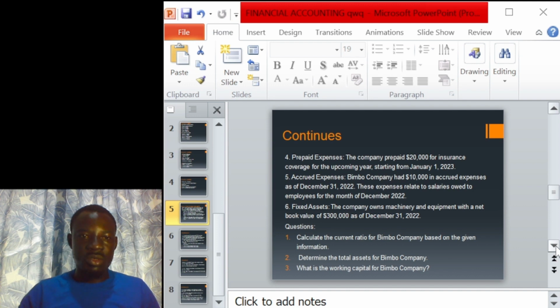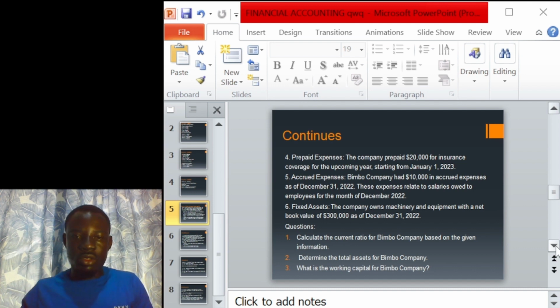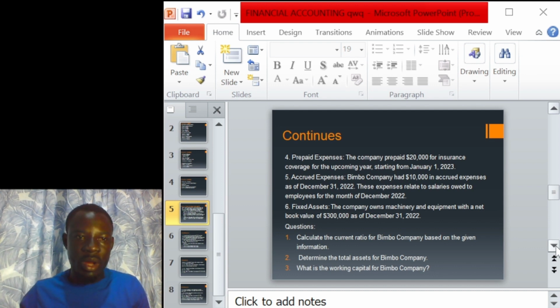Okay. Accrued expenses. Bimbo Company had $10,000 in accrued expenses as of December 31st, 2022. These expenses relate to salaries owed to employees for the month of December 2022. Accrued expenses means that we are owing our employees, meaning that as of December 31st, 2022, we have not paid our employees, those we have employed to work on our behalf. So those payments that we're supposed to pay are called the accrued expenses.